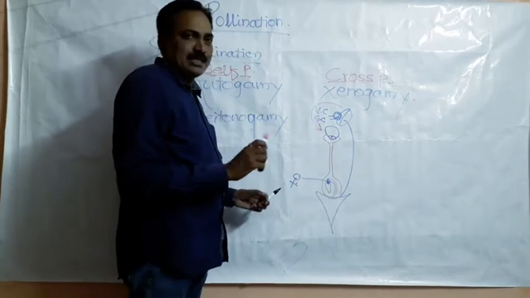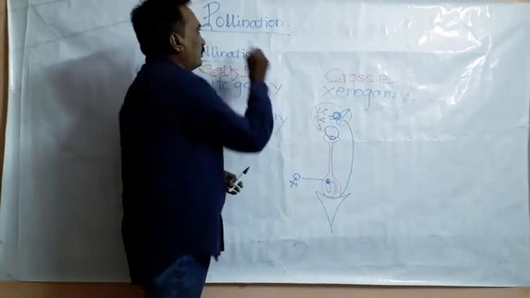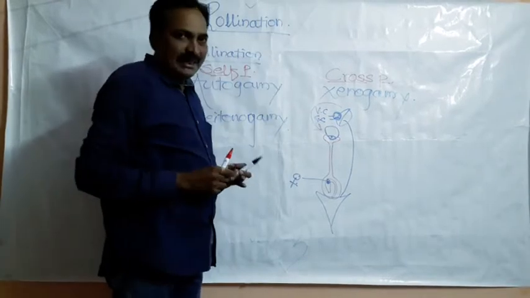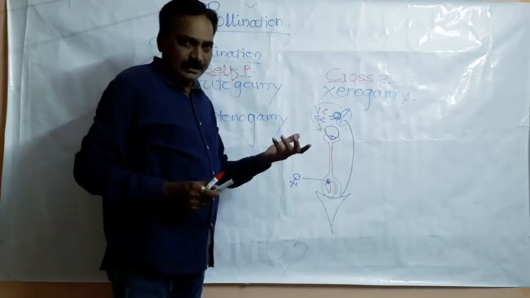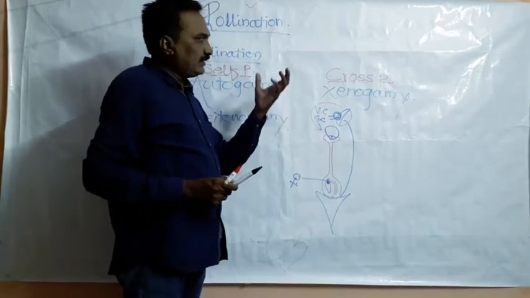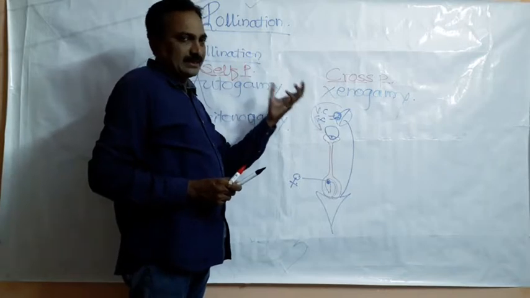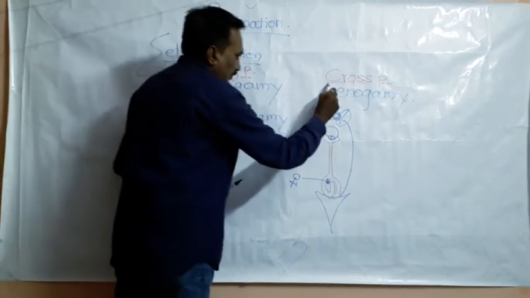Transfer of pollen grains from mature anther to receptive stigma is known as pollination. Now in this pollination, it depends on the varieties of the plants. There are different kinds of pollination, and these have been broadly classified into self-pollination and cross-pollination.